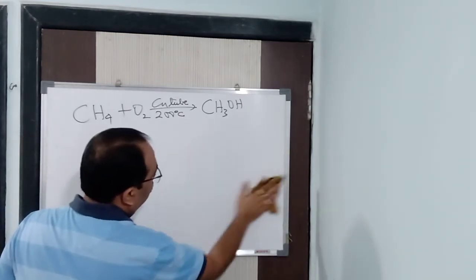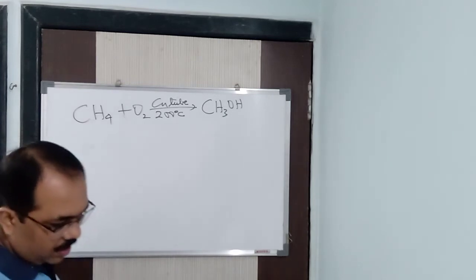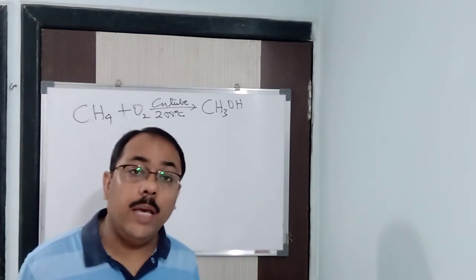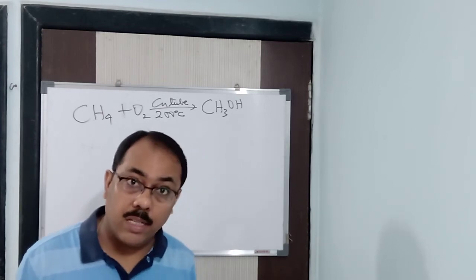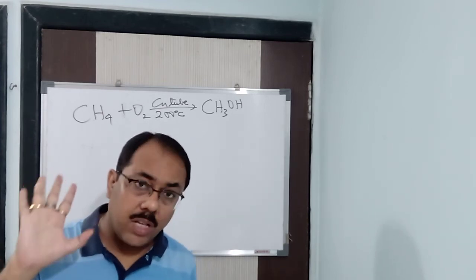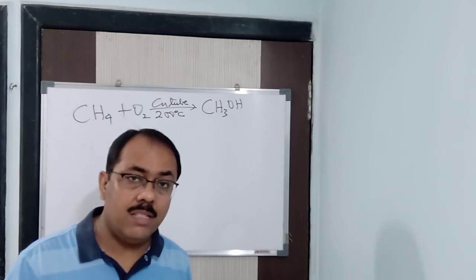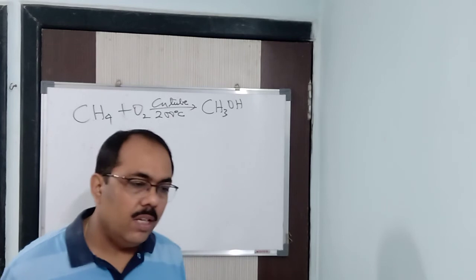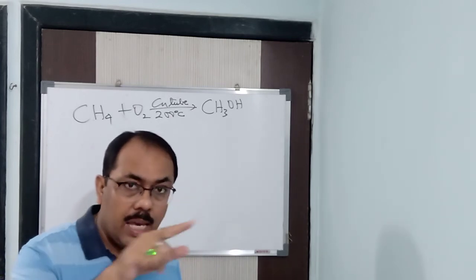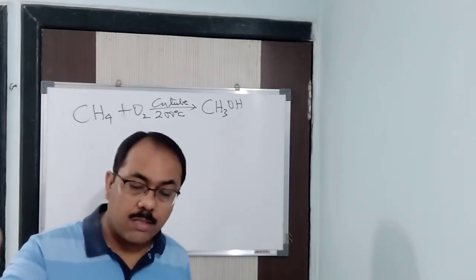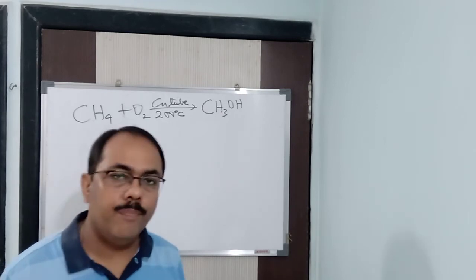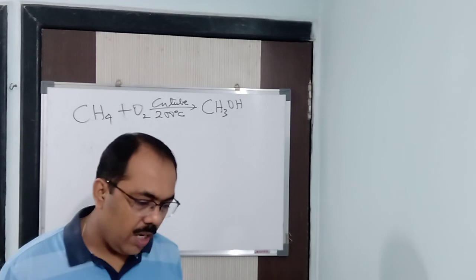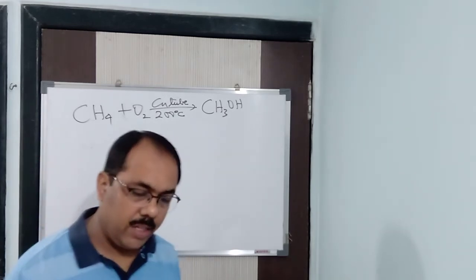For example, here, if I take an oxidizing agent like acidified potassium dichromate or alkaline KMnO4, potassium permanganate. Listen carefully, children. Acidified potassium dichromate, acidified means K2Cr2O7 / H plus. H plus means acidified. Alkaline KMnO4 means KMnO4 / OH minus. That is said to be alkaline KMnO4. Alright, these are very strong oxidizing agents. It will oxidize the reaction further.